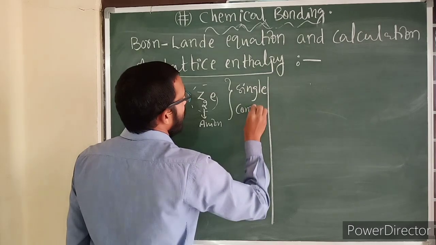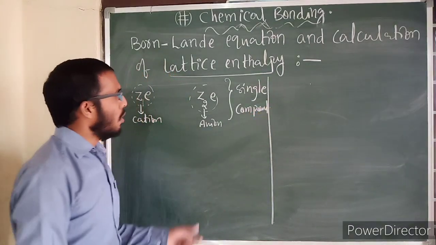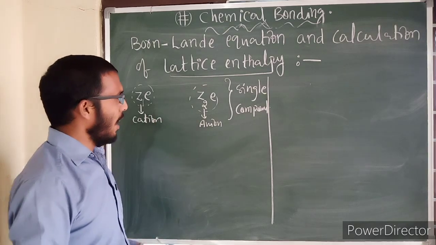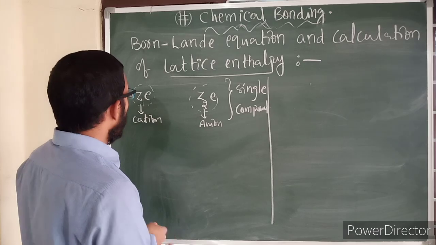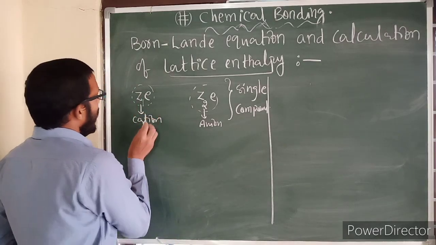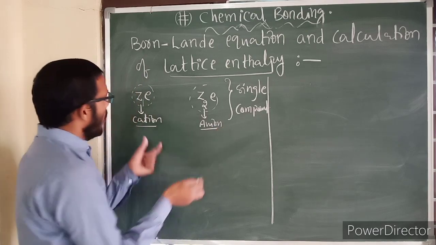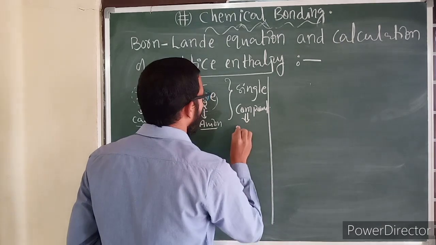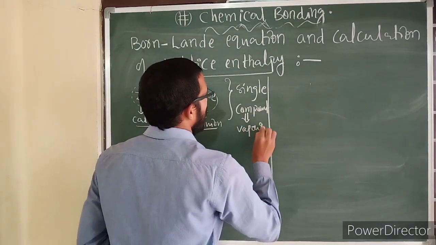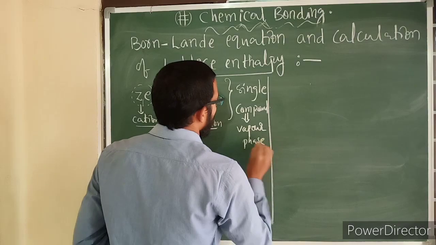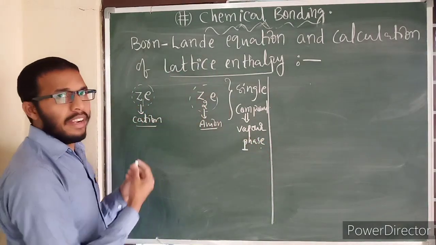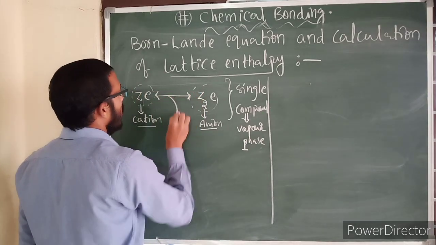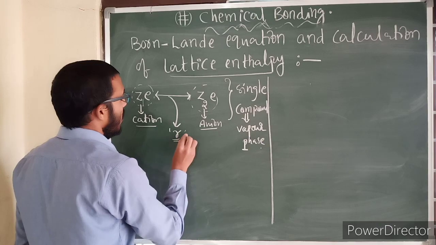I am teaching this concept slowly so that it is understood very clearly. Suppose one is a cation and one is an anion, both present in a single compound in the vapor state. In the vapor state both interact with each other, separated by the distance r.